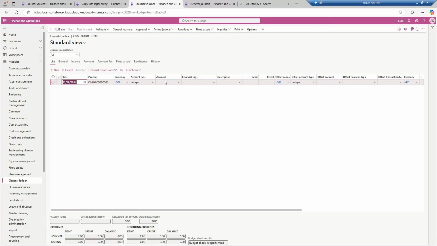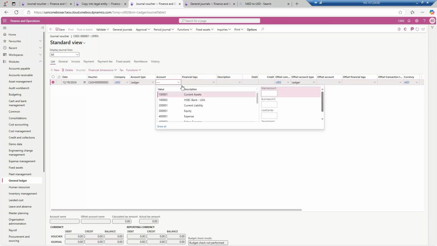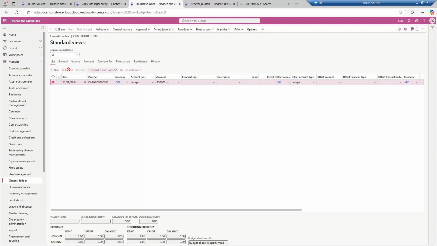The ledger account for opening balance will not be automatically copied. The expenses opening balance is actually the equity one. So equity and business unit. I will go back and delete this line over here.